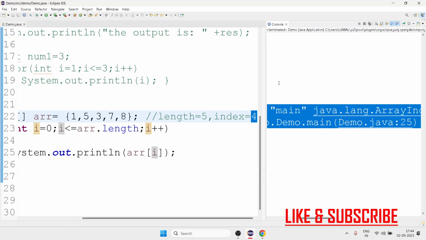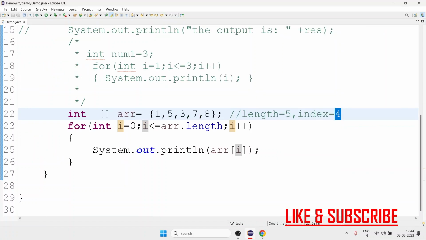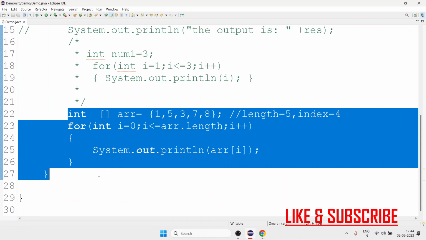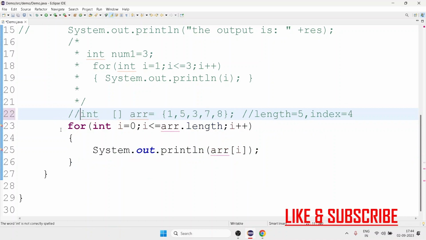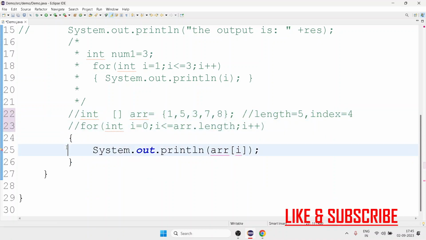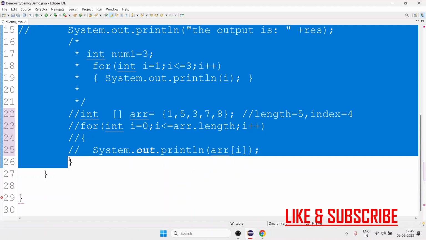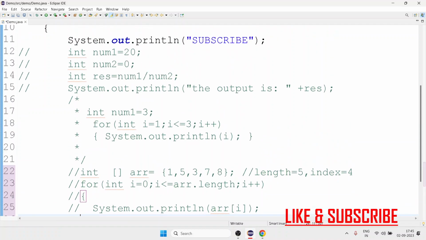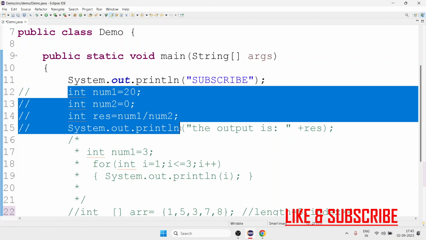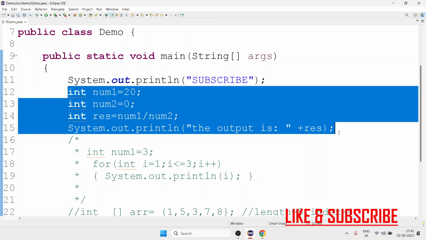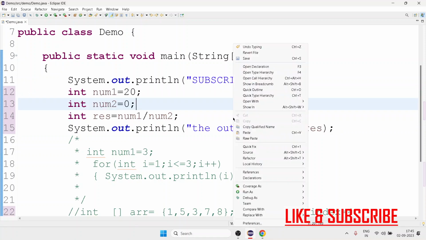So in this case what we are going to do is handle this exception. How? Now we will see exception handling, how we are going to handle this. So let's take our first exception, then we will see the other one. So what is our first exception? This one, right? So let's uncomment this and check why this is happening. Now if I run the program,